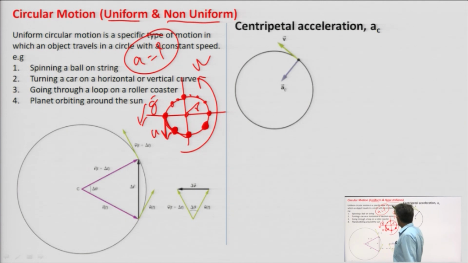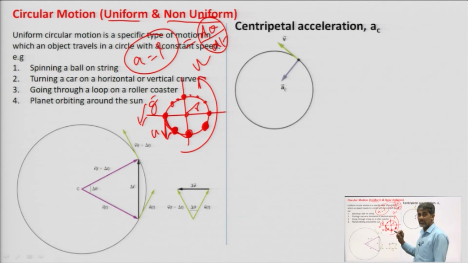Since we know that acceleration is the rate of change of velocity, dv by dt. Here, in circular motion, the speed of the particle is constant, but it does not mean that the velocity at every point is constant. The velocity at every point is changing in terms of direction, not in terms of magnitude.